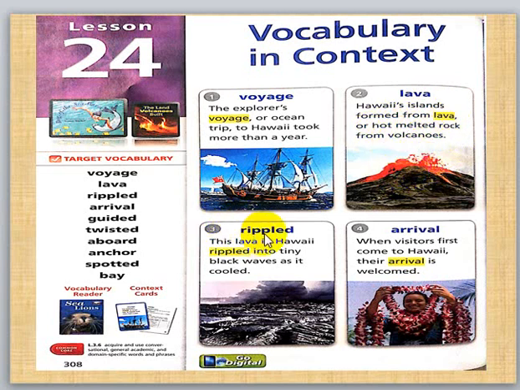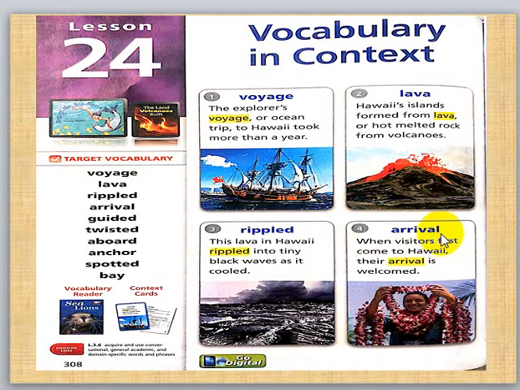Number 3, rippled. This lava in Hawaii rippled into tiny black waves as it cooled. Okay, so rippled here means broke into tiny, became tiny. Tiny means small.